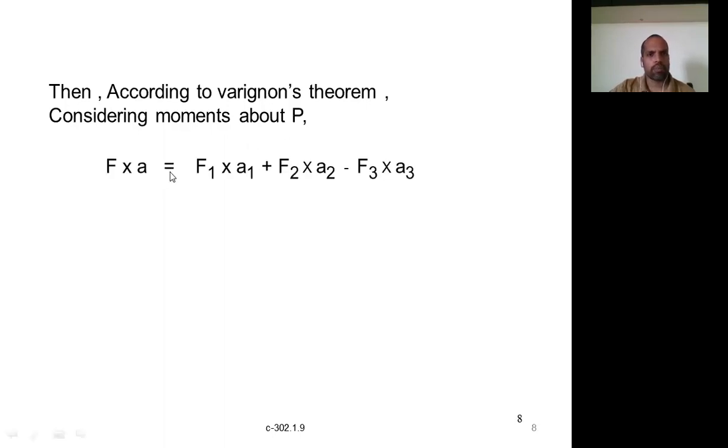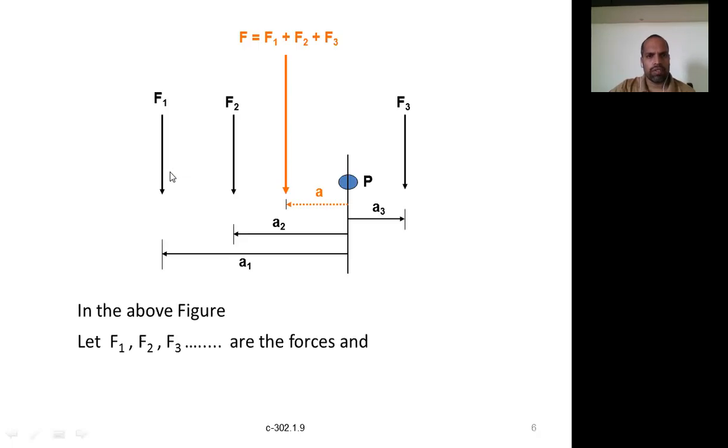So F into A. Right. So let us go to the figure. Here we are calculating the moment about this point P, due to all the forces, including the resultant. Right. So we are saying that the algebraic sum of moments produced by all the forces is equal to the moment produced by the resultant.